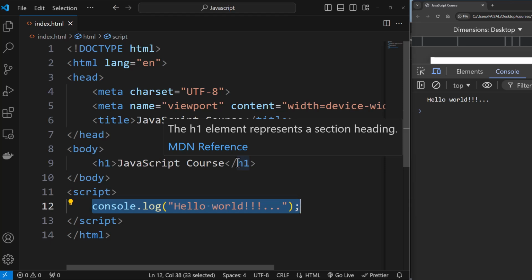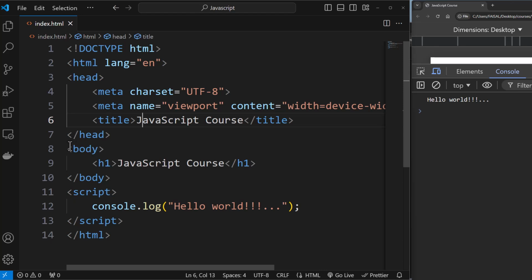And HTML elements below the script or after the head tag would load only once the script has fully loaded, which might lead to slow response time on the web page. And this is not good from the user experience standpoint. And that is why it is always a good practice to load JavaScript at the end of the page so that these issues are avoided.